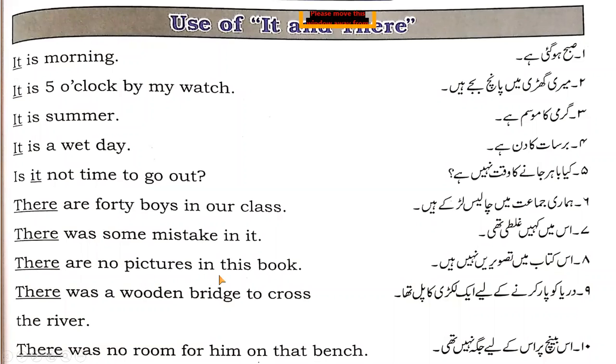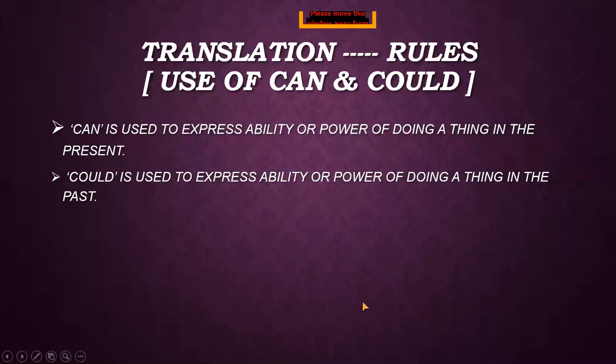There are no pictures in this book. इस किताब में तस्वीरें नहीं हैं. There was a wooden bridge to cross the river. Wooden bridge means लकड़ी का पुल. Cross means पार करना. दरिया को पार करने के लिए एक लकड़ी का पुल था. There was no room for him on that bench. Room means space here. Room doesn't mean कमरा. इस बेंच पर उसके लिए जगह नहीं थी. I hope you are understanding very clearly.